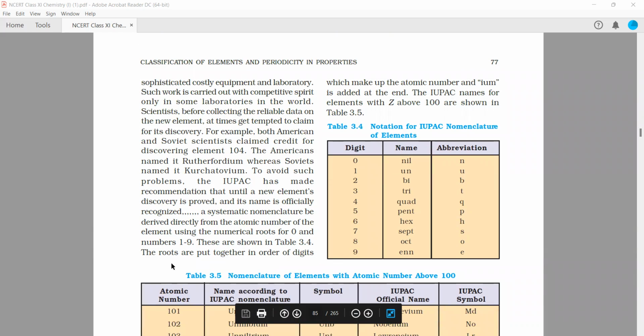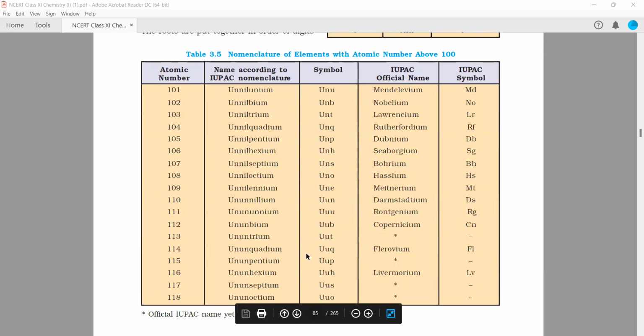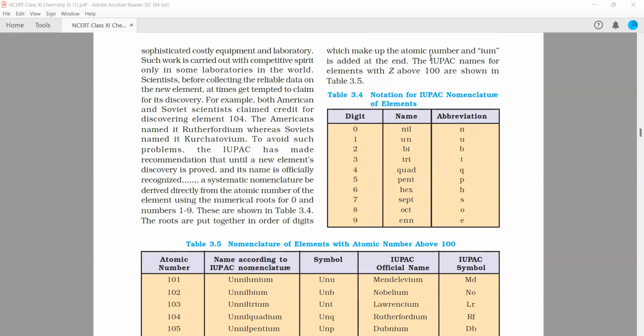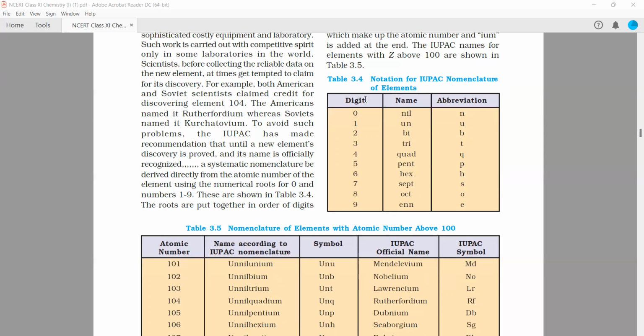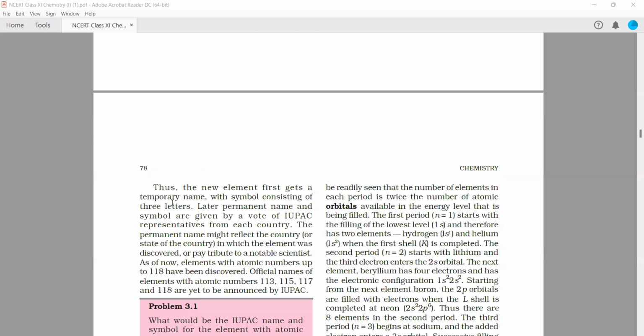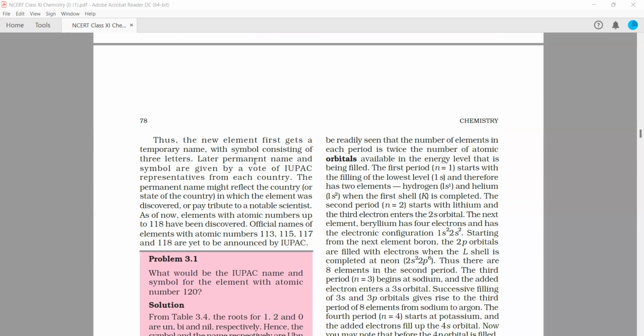So these are shown in table 3.4, and the roots are put together in order of digits, as I told you, which make up the atomic number, and IUM is added at the end. So IUM is basically given for the metal. So the IUPAC names for the elements with Z above 100 are shown in table 3.5. So a new element first gets a temporary name with symbols consisting of 3 letters. Later, permanent name and symbols are given by a vote of IUPAC representatives from each country. Like who has really discovered it will be decided according to the vote.